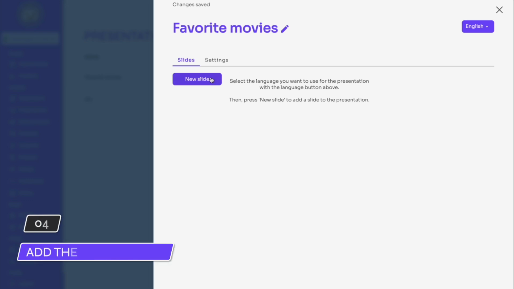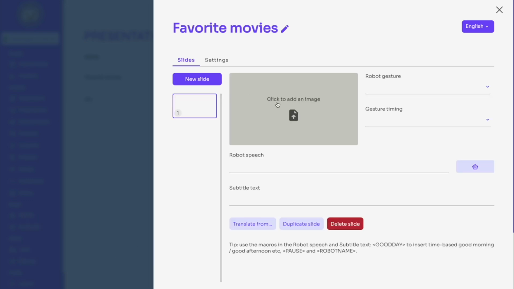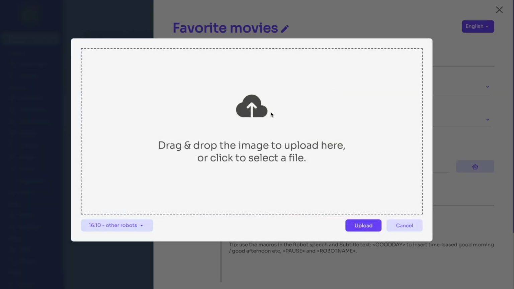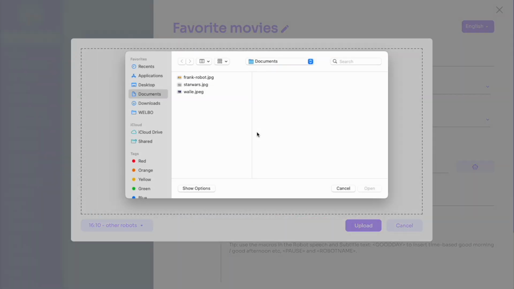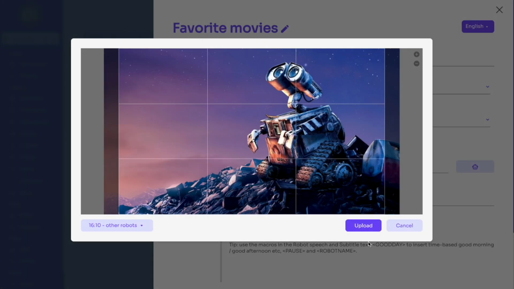Press New Slide to create the first slide of the presentation. We will add an image to it. The robot will show this image on its tablet when presenting. We click on the image area and then on Upload to upload a new image. We can drag and drop an image here or select it from the file picker. We can adjust the cropping and upload the file.